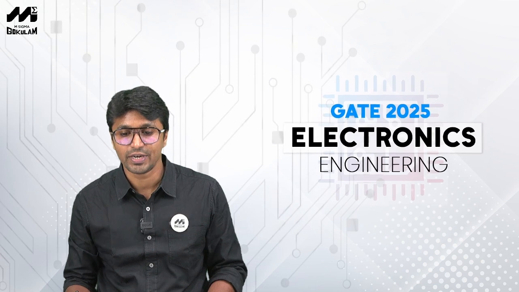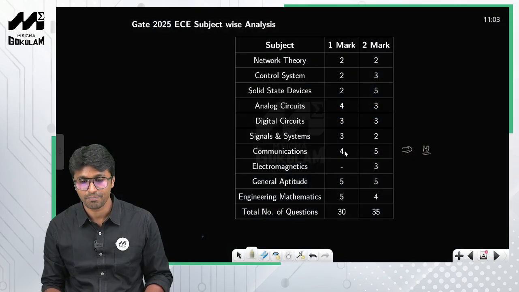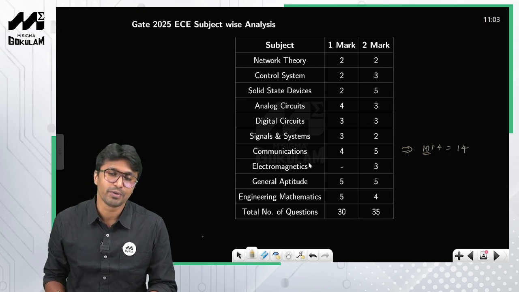you can clearly see that among the technical subjects, the highest weightage is for communication. For communication, they have asked 5 two-mark questions, so 10 marks, plus 4, so 14 marks alone from communication systems.